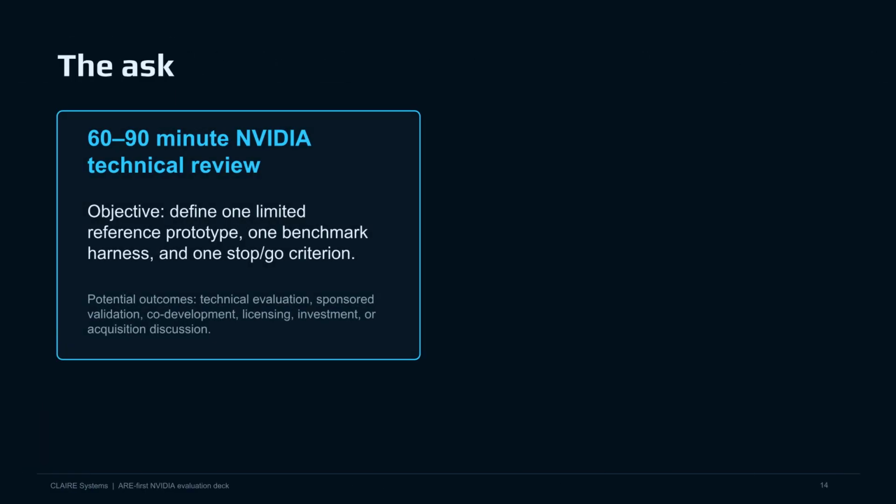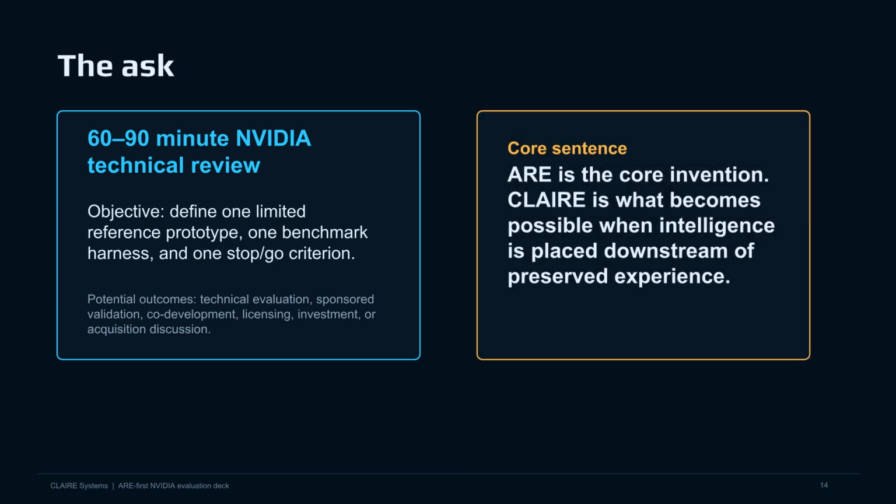We request a 60 to 90-minute NVIDIA technical review. The objective is to define a reference prototype, a benchmark harness, and a stop-go criterion. ARE is the core invention. CLAIR becomes possible when intelligence is placed downstream of preserved experience, chronology before similarity.